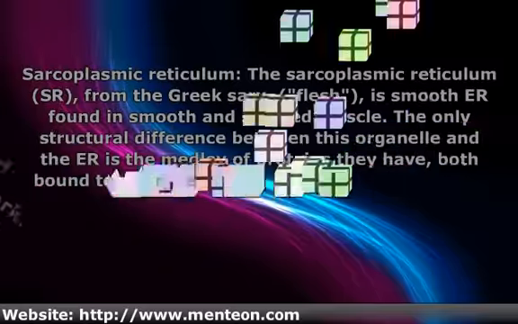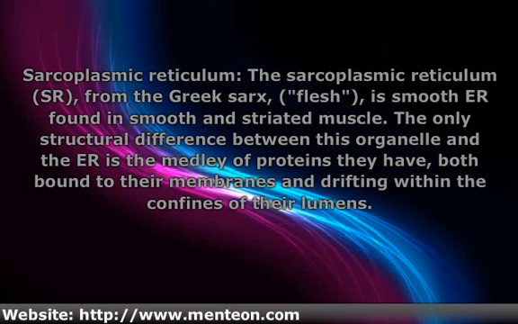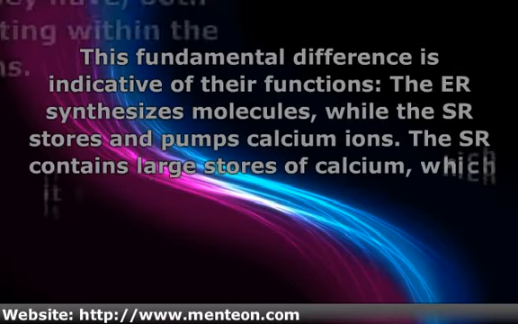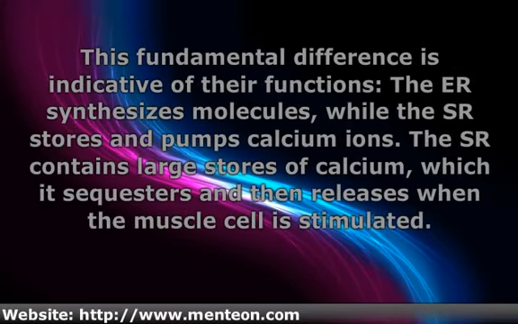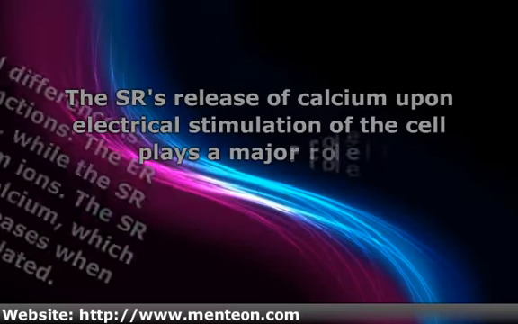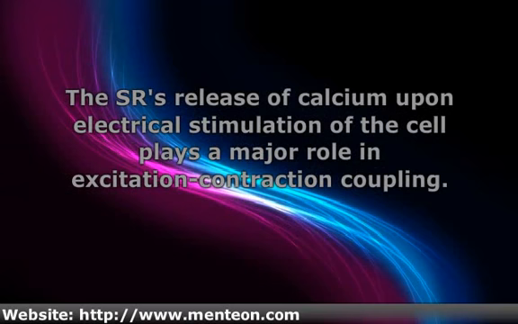Sarcoplasmic reticulum. The sarcoplasmic reticulum, SR, from the Greek sarx, flesh, is a smooth ER found in smooth and striated muscle. The only structural difference between this organelle and the SER is the medley of proteins they have, both bound to their membranes and drifting within the confines of the lumens. This fundamental difference is indicative of their functions. The SER synthesizes molecules, while the SR stores and pumps calcium ions. The SR contains large stores of calcium, which it sequesters and then releases when the muscle cell is stimulated. The SR's release of calcium upon electrical stimulation of the cell plays a major role in excitation-contraction coupling.